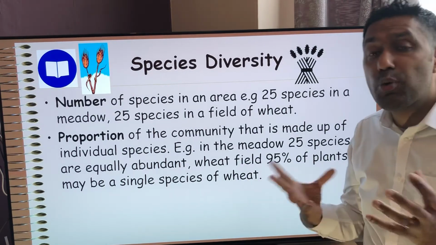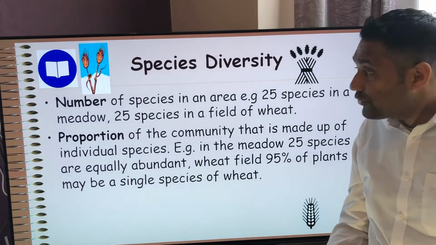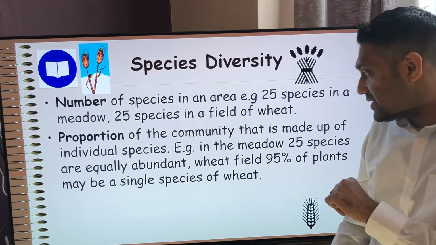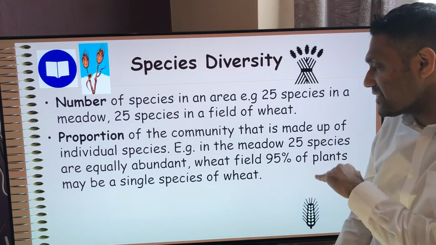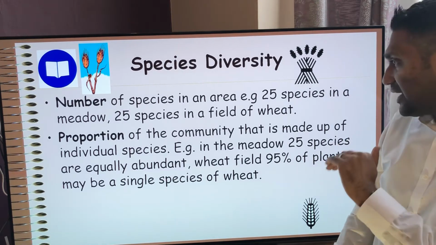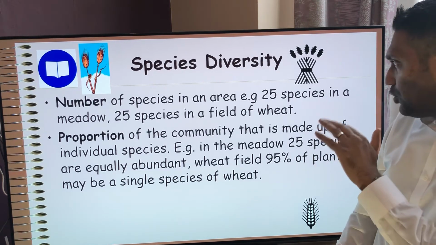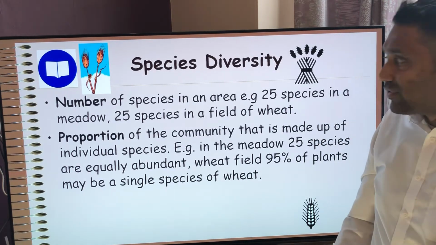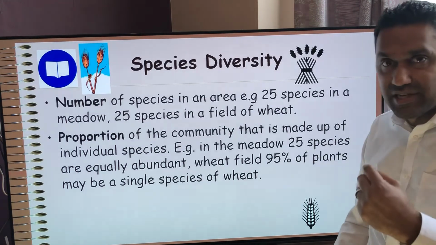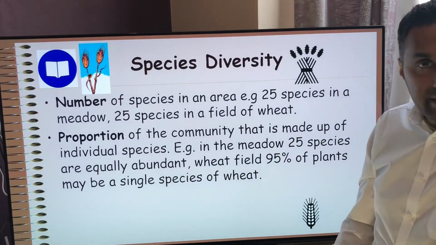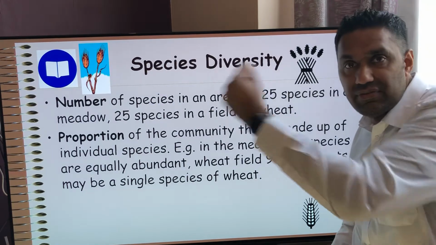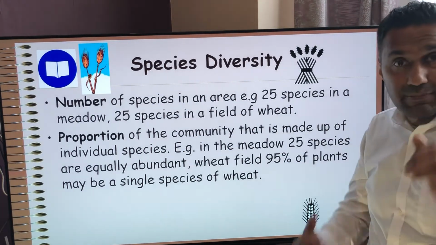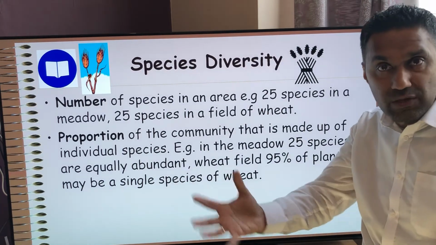You also need to know the proportion of that. So for instance, in that community made up of the individual species, if you've got 25 species equally abundant in the meadow, so let's say you've got 25 species in the meadow and for each of those species there's 50 of each of those individuals. They're equally abundant. There's roughly equal numbers of them.